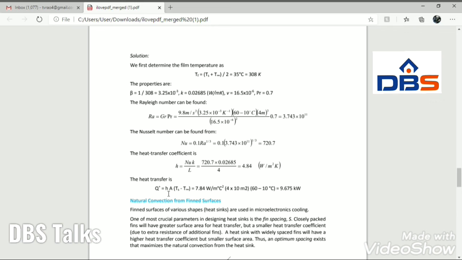So natural convection is a second mode of heat transfer. Here only a small amount of heat can be transferred. Generally, there are many applications where we cannot use forced convection, and there heat transfer is by natural convection. The applications we find are in cooling of wires, cooling of rods, and cooling of refrigerator coils.